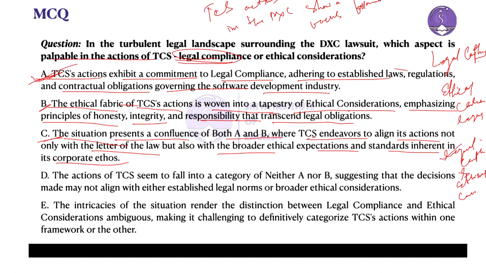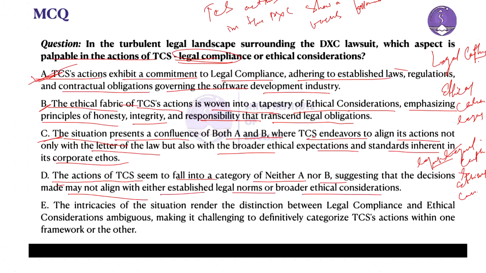It's like suggesting someone copying a document is both a legal and moral action. But the passage leans more towards legality. So therefore, it doesn't fit. Now moving to option D. Option D says the actions of TCS seem to fall into a category of neither A nor B, suggesting that the decisions made may not align with either established legal norms or broader ethical consideration.